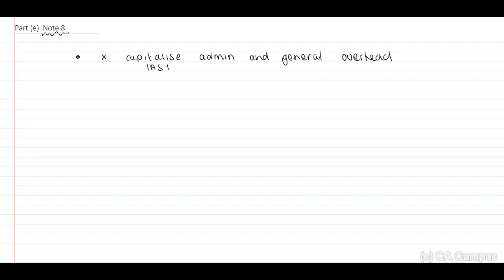Immediately indicate this is our note 8, and we cannot capitalize the admin and our general overheads. And this is in terms of IAS 16 paragraph 19D. Therefore, the fact that they have capitalized this is incorrect.